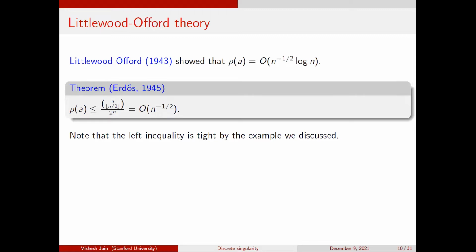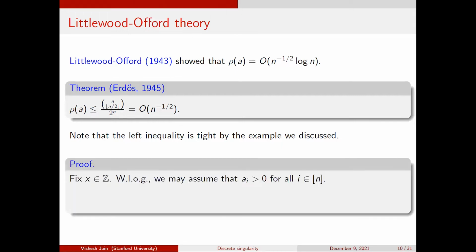Let me actually show you the proof of this, because it's a combinatorial proof and rather short. What do I want to show? I want to show that the probability that the random walk equals x is at most n choose n over 2 over 2 to the n, for any value of x. So let me fix x, an integer, say 5, and prove this uniform bound. I have the random walk a1 epsilon 1 plus a2 epsilon 2 plus up to an epsilon n. Since the Rademachers are symmetric, I can assume that ai is bigger than 0 for all i. The distribution is the same.